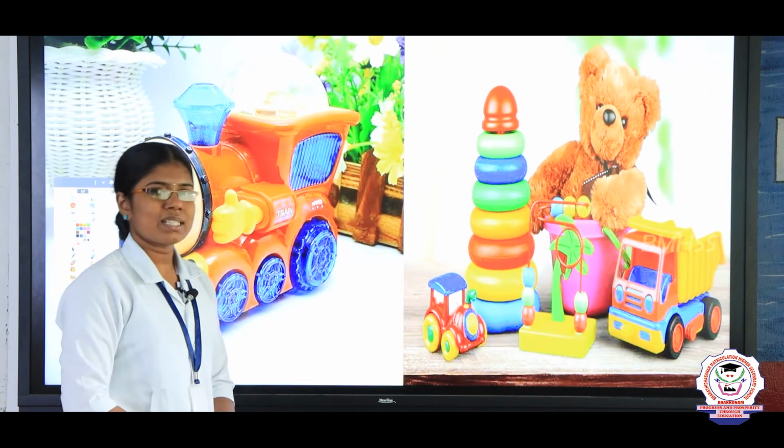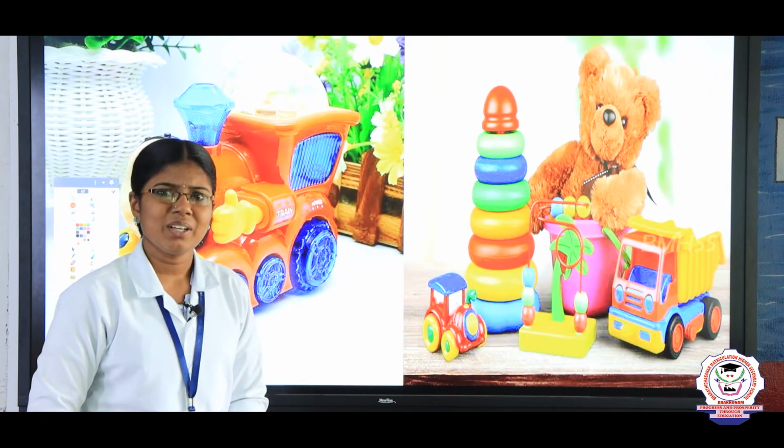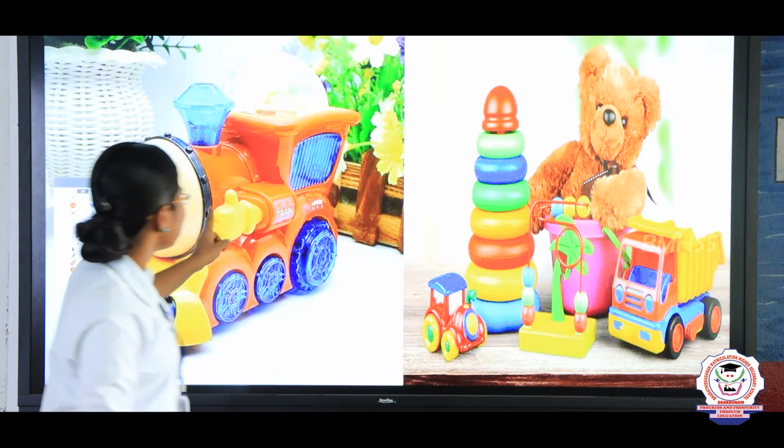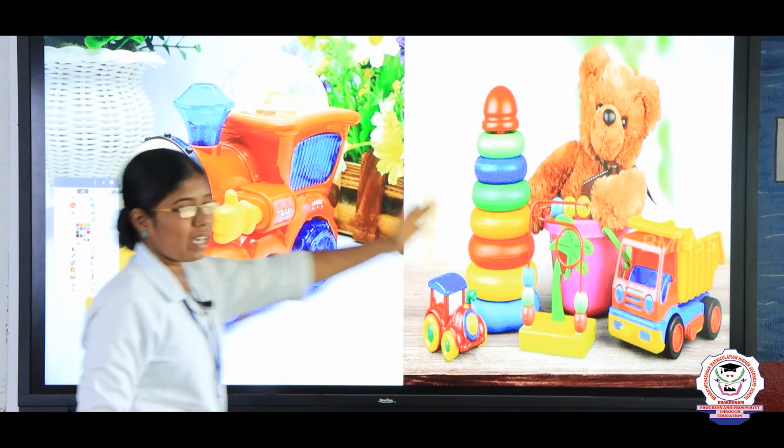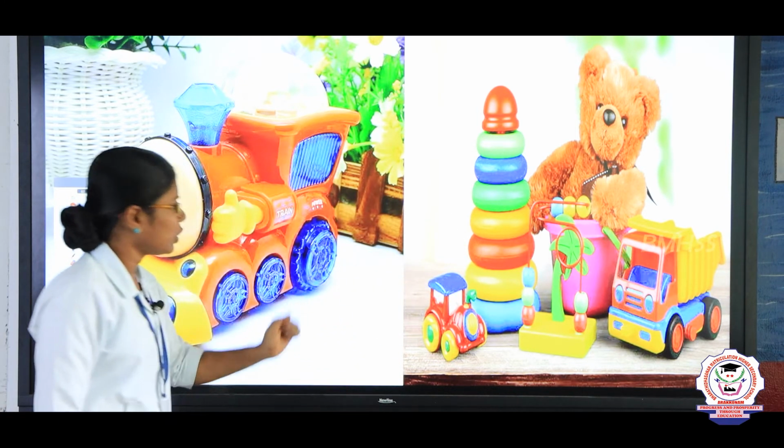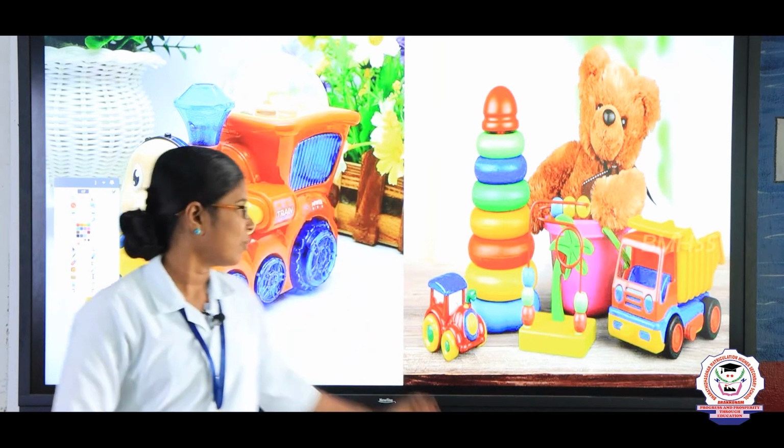See here, what is it? How colorful it is, children. What is it? Yes, it is a toy. This is another toy, right? Do you all like to play with toys? You like playing with toys a lot, right? So, these are the playthings. Toys are the playthings.